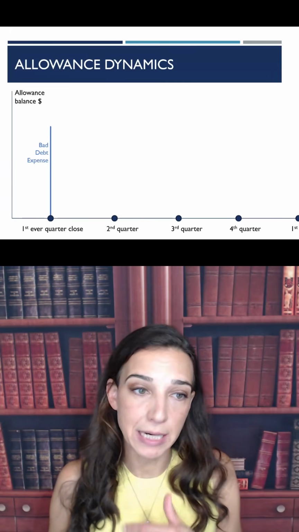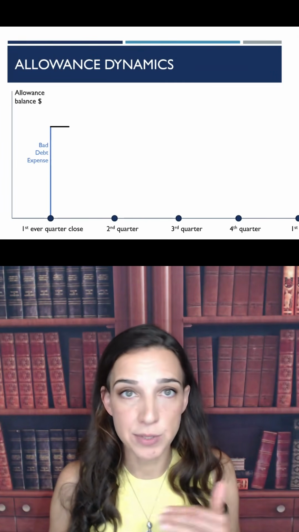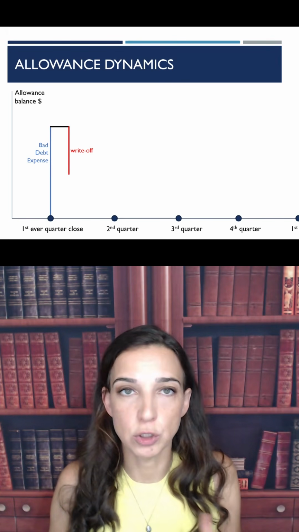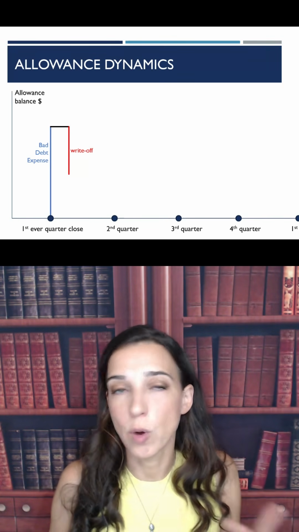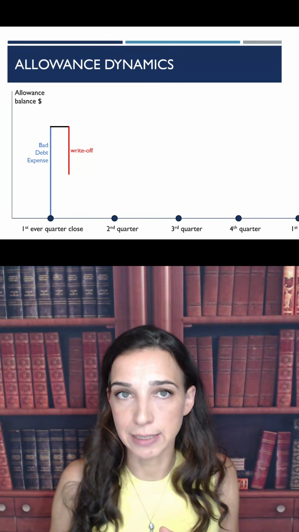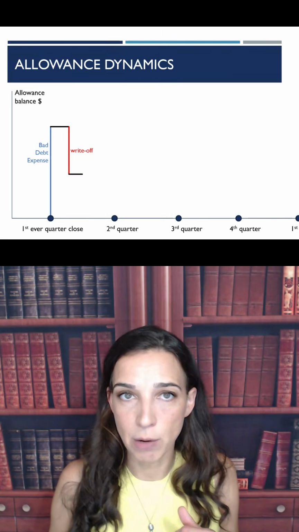And then we have the beginning of the next quarter, and their allowance is at a certain level. During the quarter, they have a write-off. They identify a certain customer who has defaulted. That brings down both the asset and the contra asset, the allowance. And then the allowance is now at a lower level.